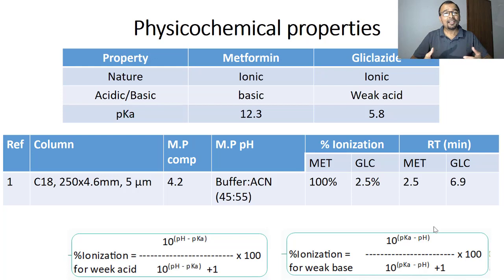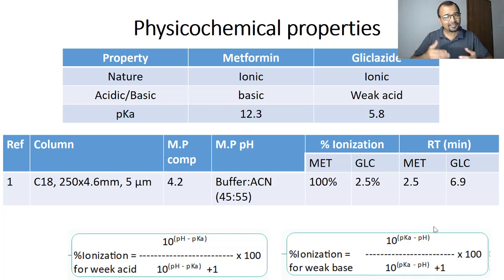Now what inference can you draw from this information? Let us understand how the retention of any compound gets governed on the reverse-phase column. See, what is the reverse-phase stationary phase? It's a non-polar stationary phase, like C18 in the given example. So there is a very important rule which is called like attracts like. The non-polar stationary phase is going to attract non-polar compounds, and hence the non-polar compound is going to be retained for a longer time on the stationary phase.